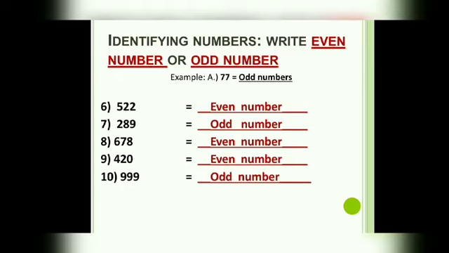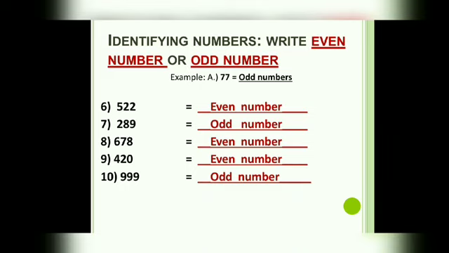Okay, let us check your answer. Number 6, 522. The answer is even number. Number 7, 289, odd number. Number 8, 678 are even numbers. 420 is also an even number.